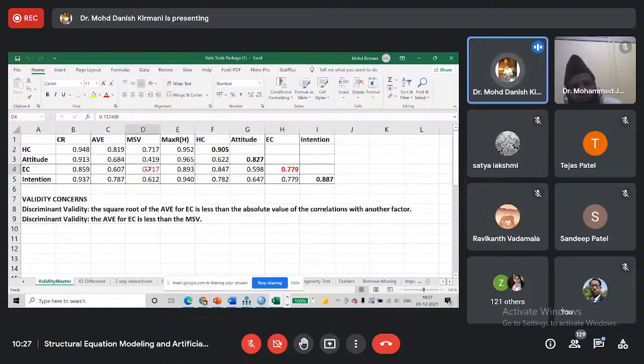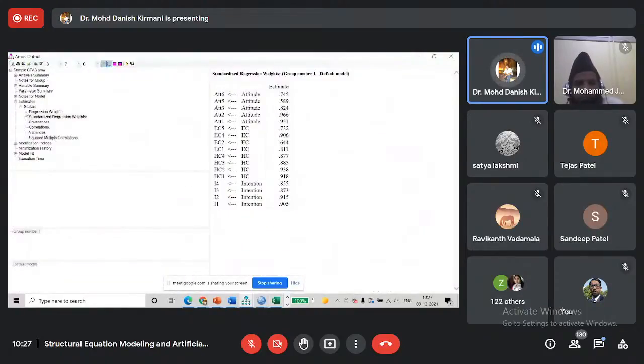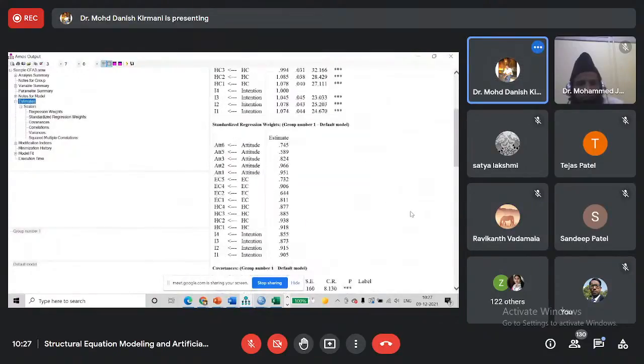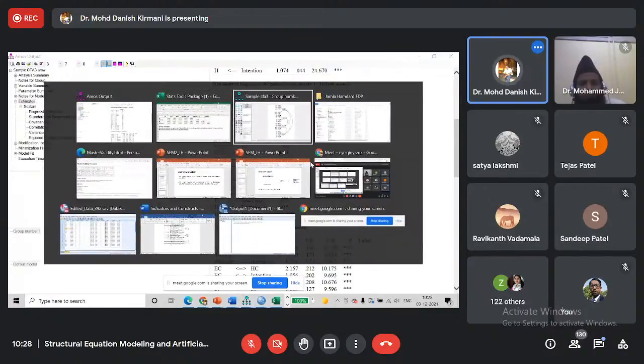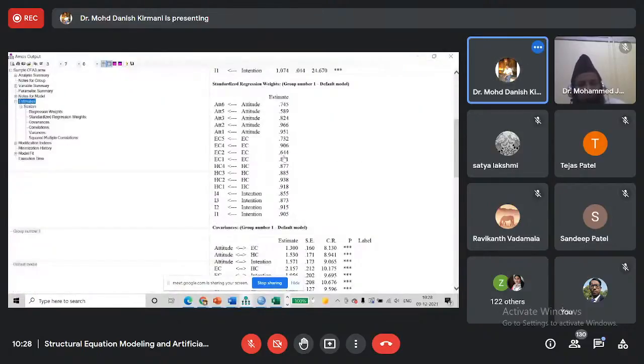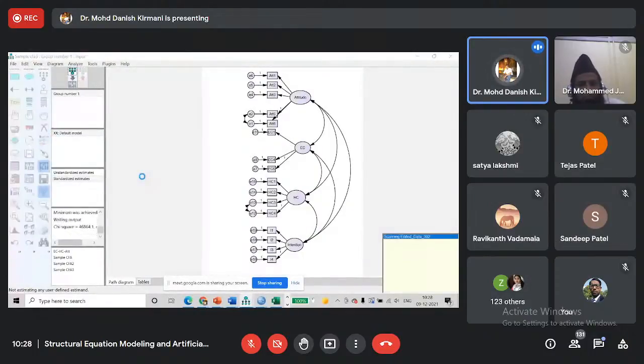It means that we will have to again check the factor loading for EC for each indicator. So again we will check estimates. Now in EC there are 4 items which we have, and for EC2 the factor loading is still less than 0.7. So we may consider deleting EC2. Okay. So we will click on EC2, we will delete it, and we will run it again.